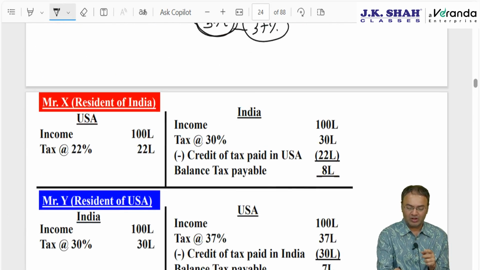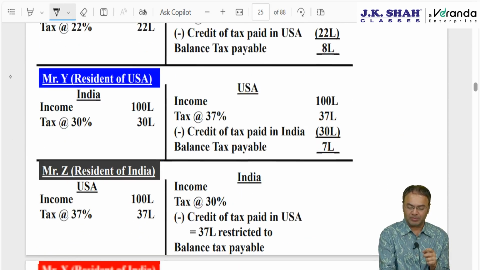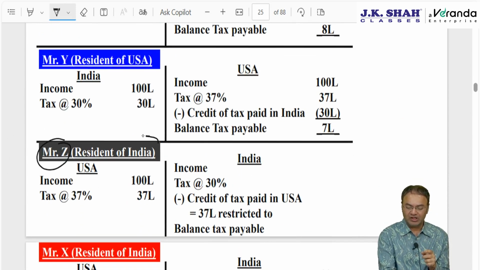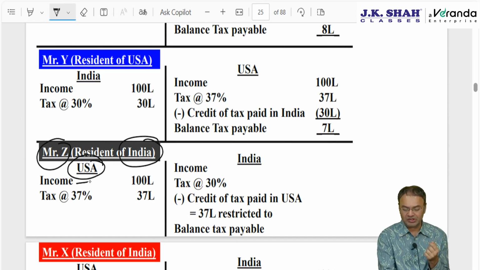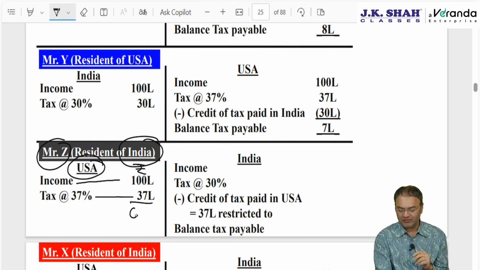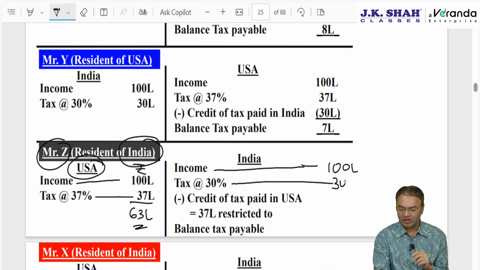Then what will happen? Then the third example, Mr. Z, is a resident of India who goes to USA, a person like you and me, and earns income of 100 lakh. The US government charges 37% tax, 37 lakhs. Though he is left with 63 lakhs, the Indian government will consider income to be the full 100 lakh. In India tax is 30 lakhs.